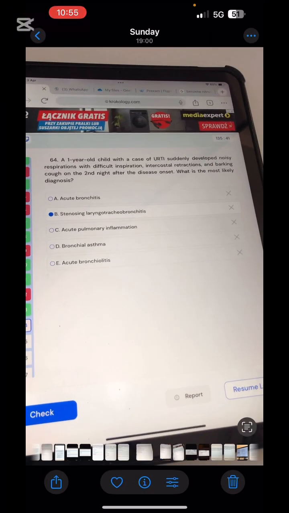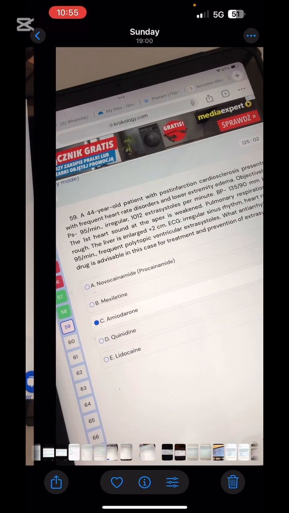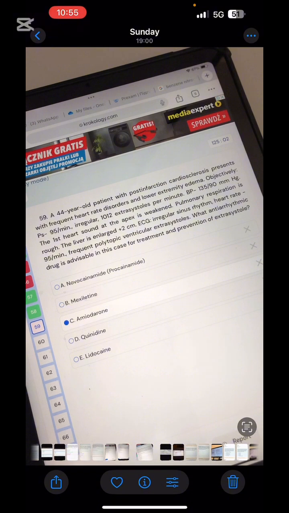This case, hoarse voice, intercostal retraction, hoarse voice. What is this case? Stenosing laryngotracheitis. Next, the patient ate canned meat, canned mushroom, so botulism. Next is paroxysmal ventricular tachycardia. The treatment is amiodarone. Don't mark lidocaine.